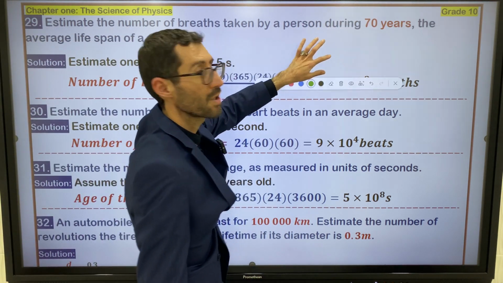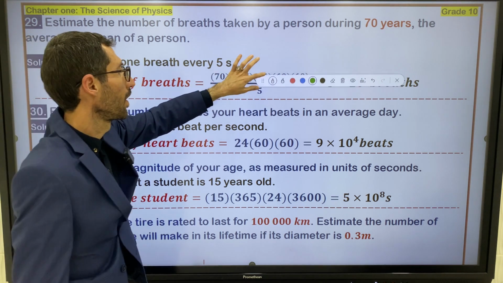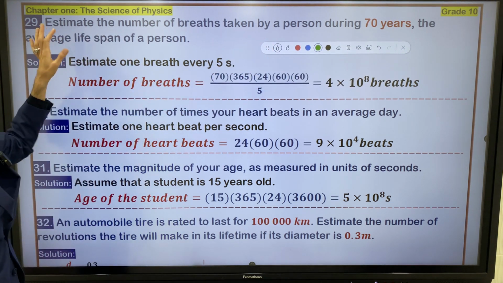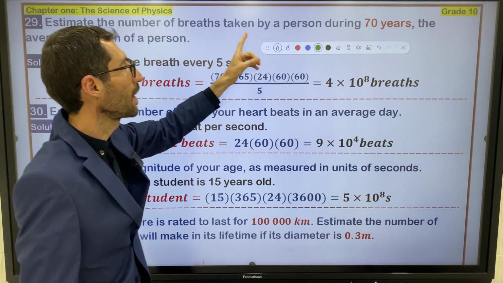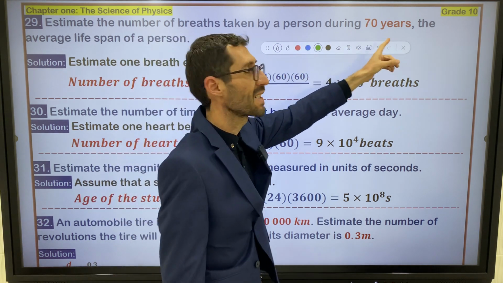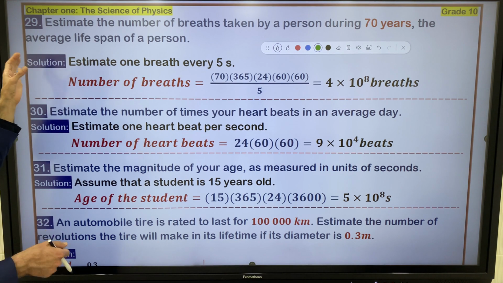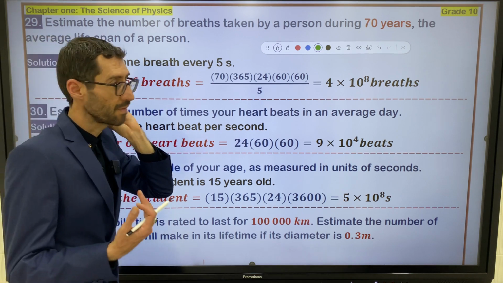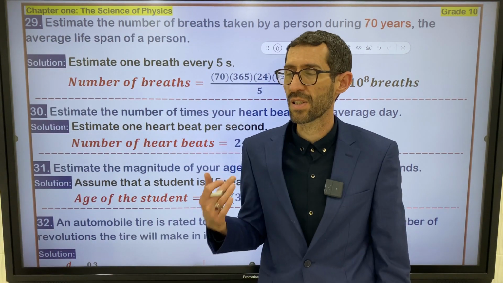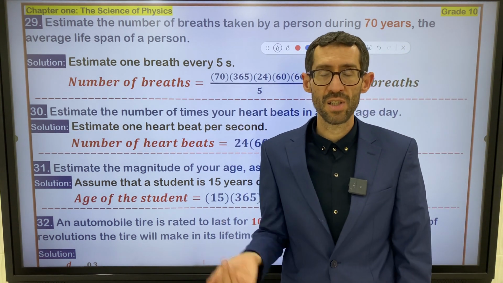The question is question 29. Let's get started. Let me read the question for you. Estimate the number of breaths taken by a person during 70 years, the whole life of a person, the average lifespan of a person. This is the average lifespan of a person, 70 years old. We want to estimate the number of breaths for this person.